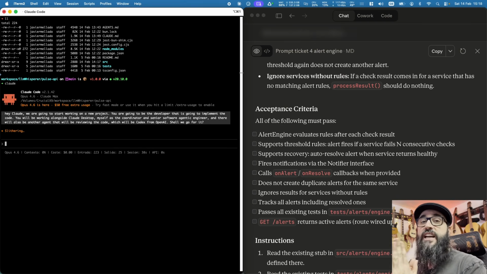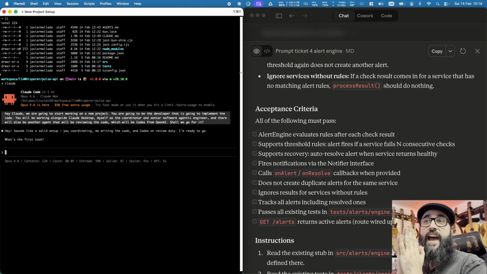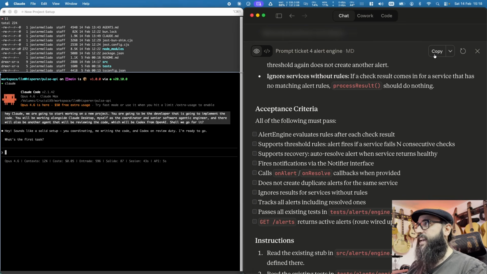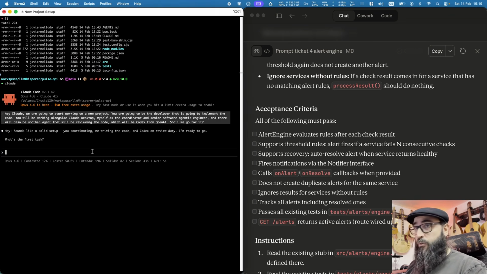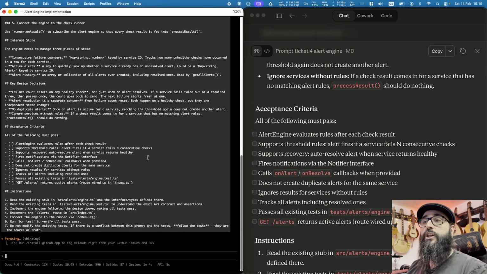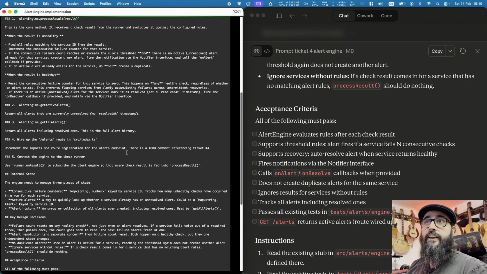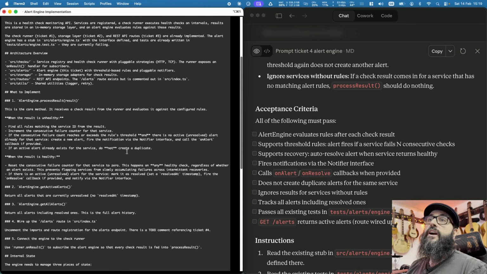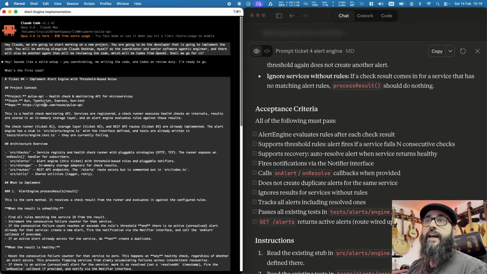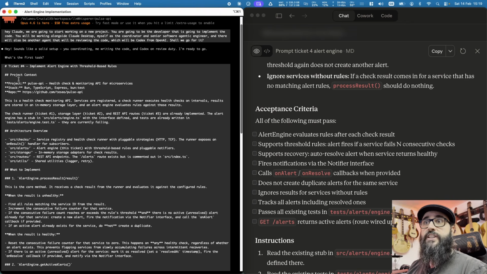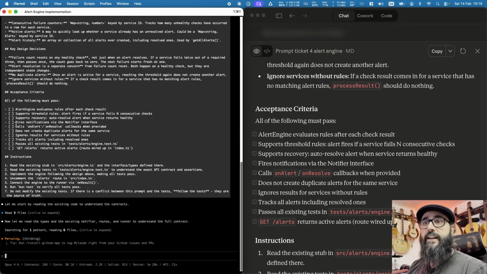Okay, what I'm doing right now is I'm giving the context of what I am going to do, what I expect it to do, and then once everyone is in place, let's go for it. So now it's saying this is a solid setup, you coordinating, me writing code, so it's ready to go and it's as excited as I am. So it's just as simple as we give the prompt to Claude Code, and we can see again now in the environment, as we give it the ticket number and the related context, it's already been working.